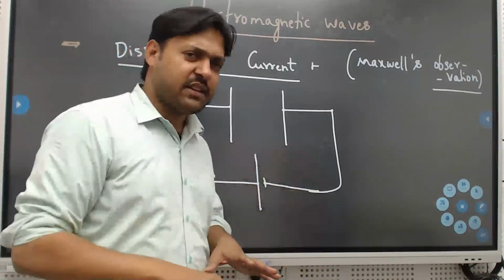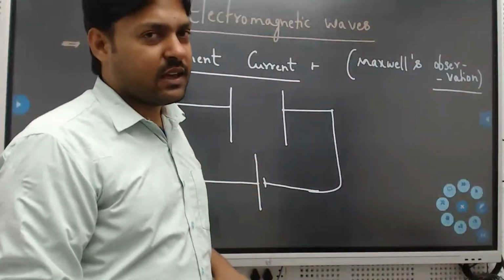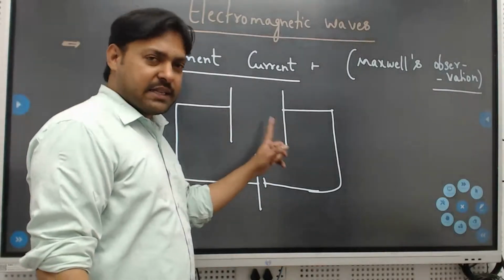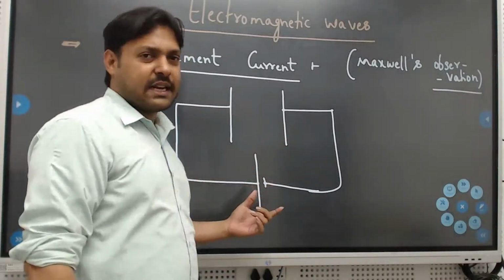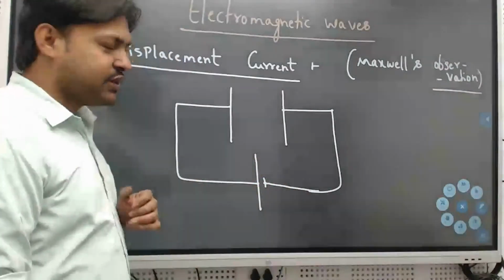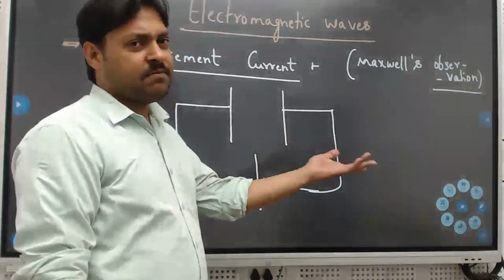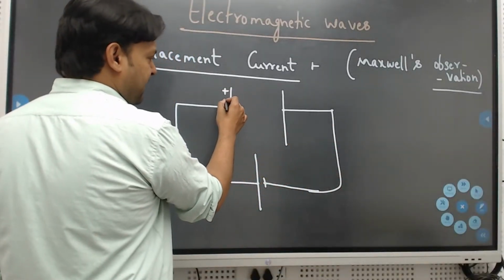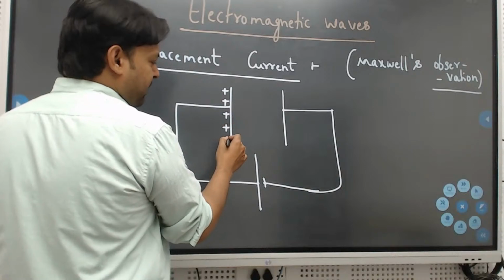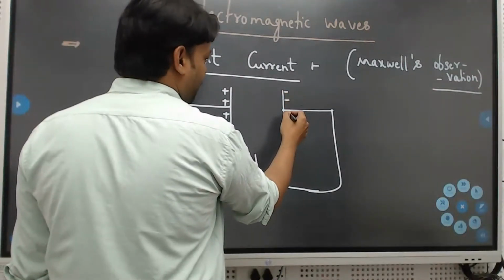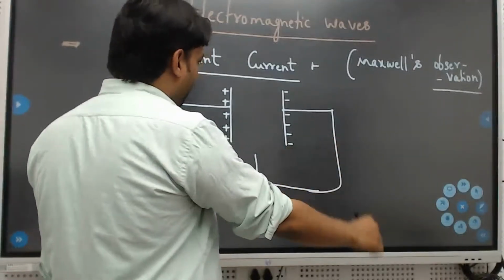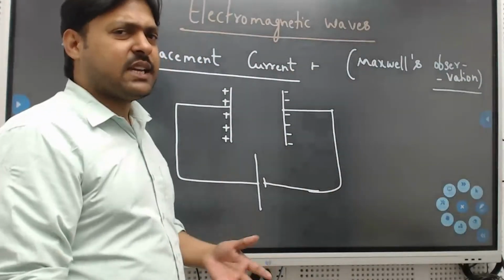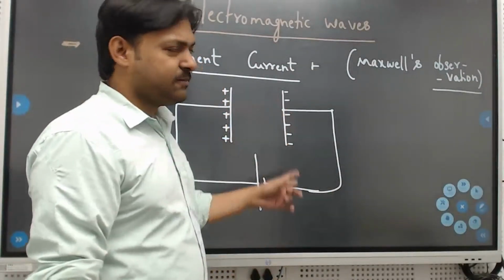We'll try to relate everything. It takes some time. Okay. So he considered a capacitor, and that capacitor is connected to a battery. Okay. So what will happen? We studied in electrostatics. So definitely charges with respect to time will store on the plates. Right. Slowly the charge increases in the plates.